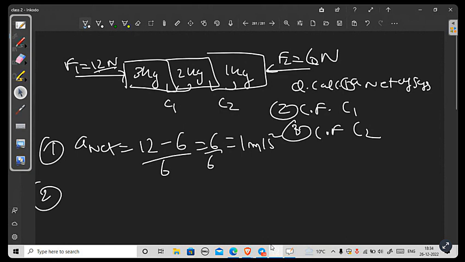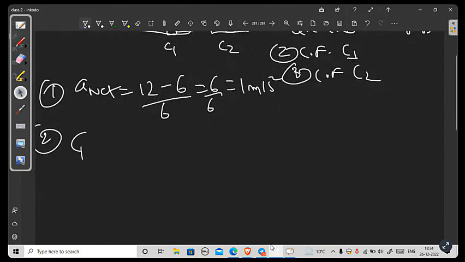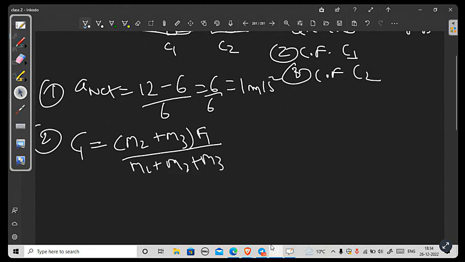Second thing is the contact force C1. How will you calculate it? The formula for C1 will be (M2 plus M3) multiplied by F1 upon M1 plus M2 plus M3, as part one.